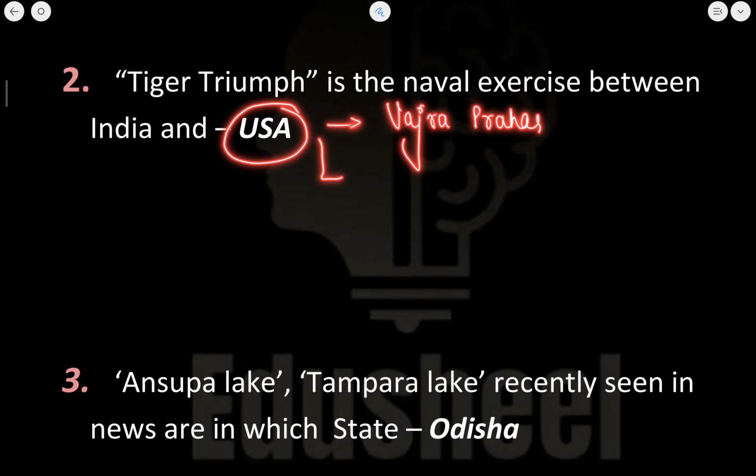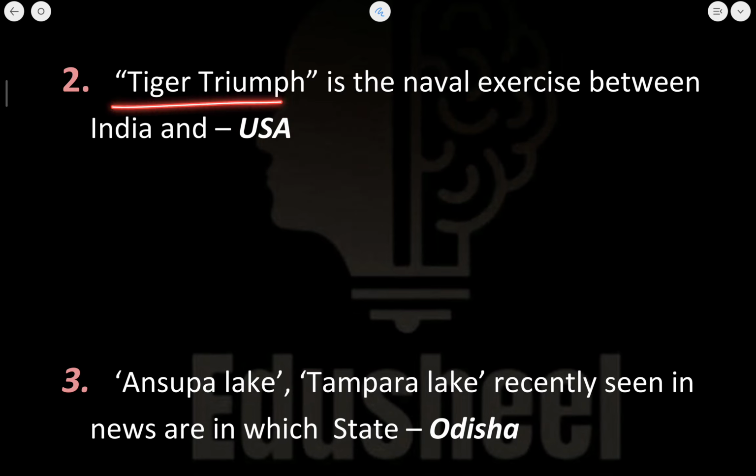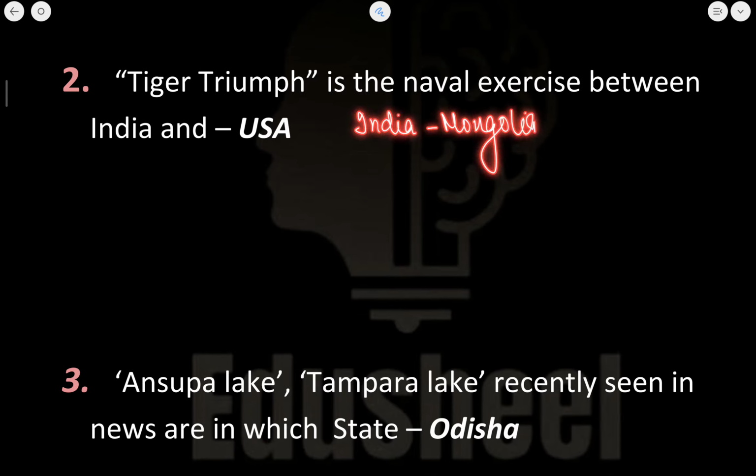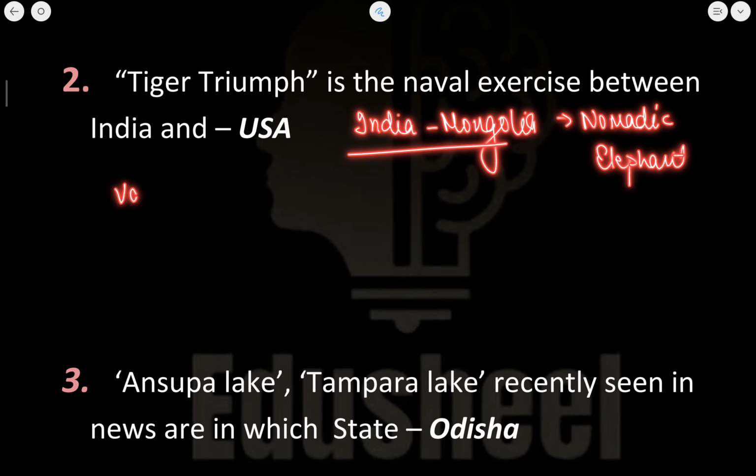Next in line is the exercise Yudh Abhyas. Now these two exercises are conducted between India and USA, and the third one is Tiger Triumph that I have told you. Now between India and Mongolia, the name of the exercise is Nomadic Elephant. This is conducted between India and Mongolia. Exercise Varuna is conducted between India and France.